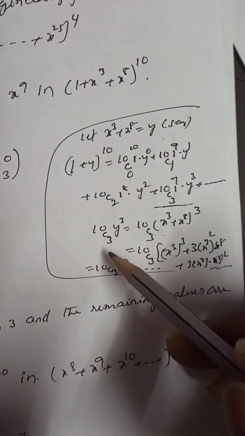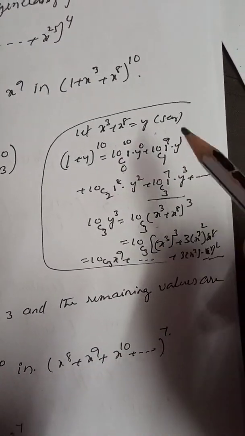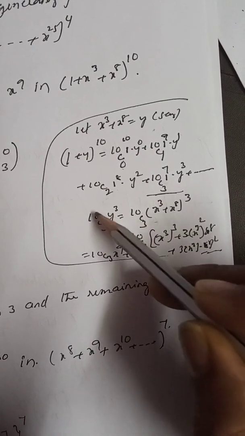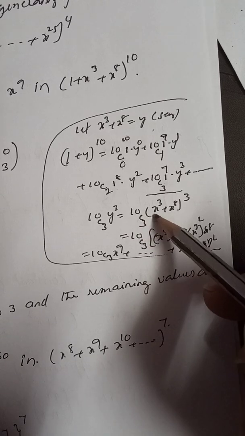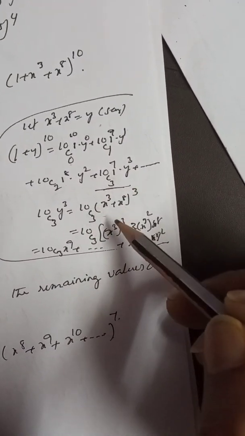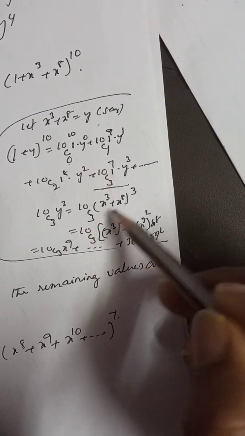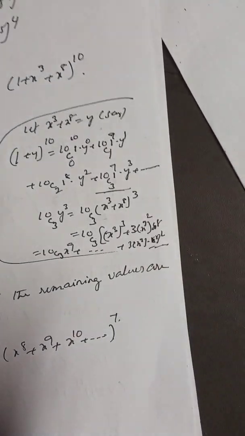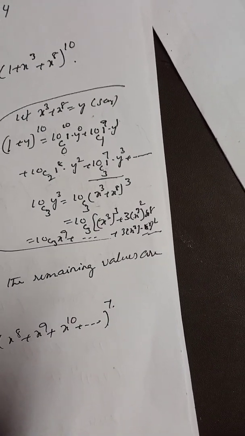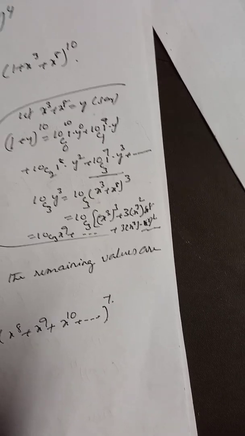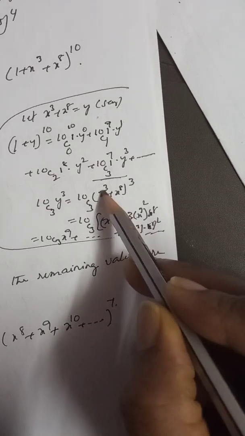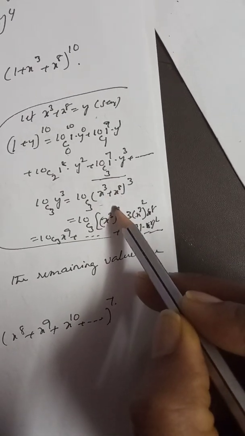Now if you want to find y cube, that means 10c3 y cube, its coefficient is equal to what? 10c3 y cube is equal to 10c3 x cube plus x to the power of 8, whole cube. If you expand this one, what you will get? 10c3 into a plus b whole cube formula, a cube plus b cube plus 3a square b plus 3ab square, no? Right. Now the possibility here only the first term will give x cube whole cube is equal to x to the power of 9.